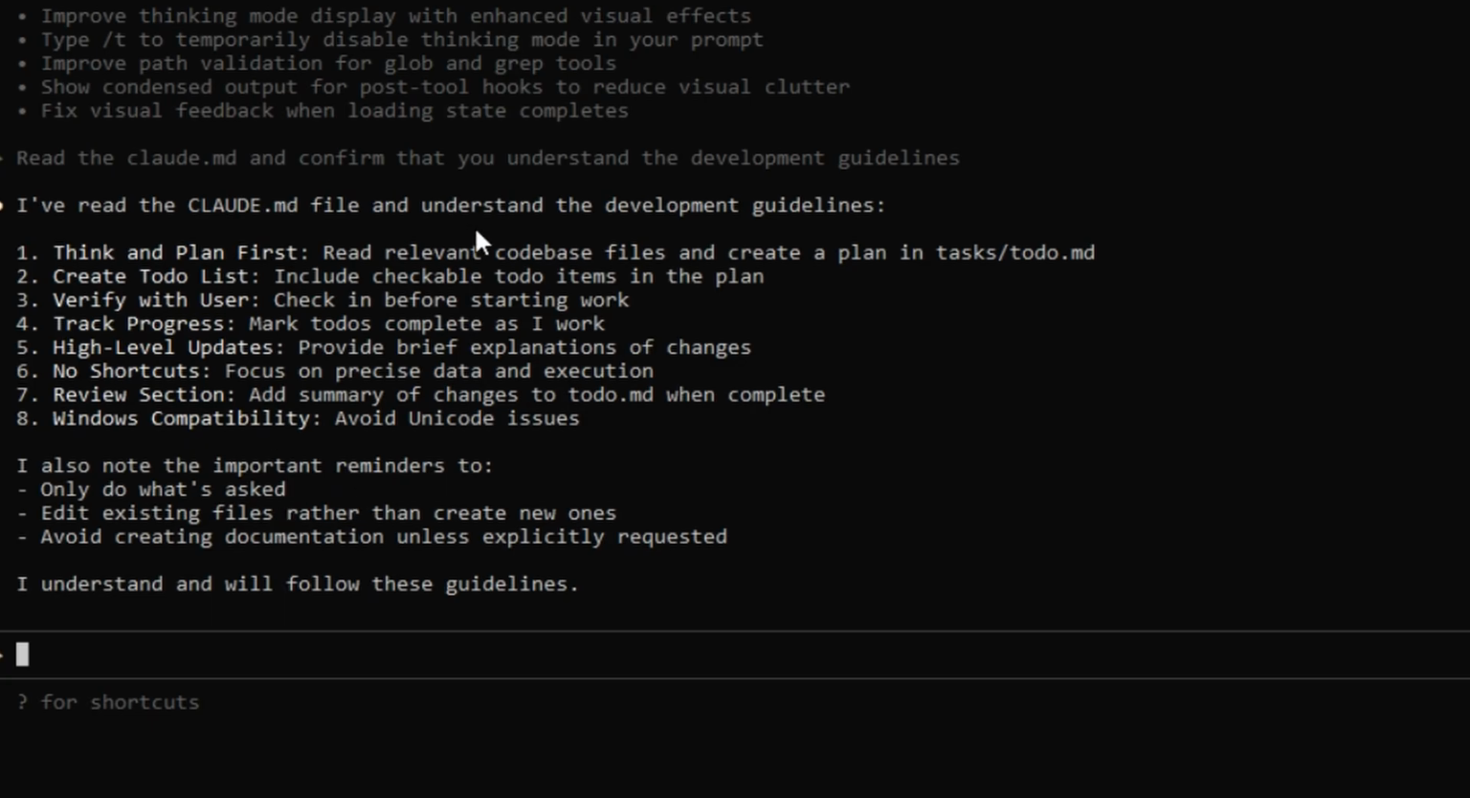So we don't want a million files later in our folder that we don't know anymore which one is still relevant and which one not. And to avoid also creating documentation until I explicitly ask for it. I understand and I will follow those guidelines.